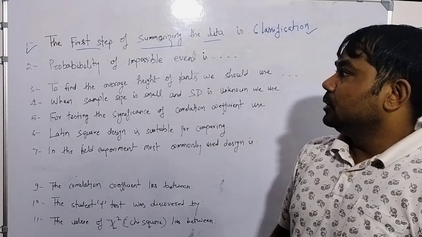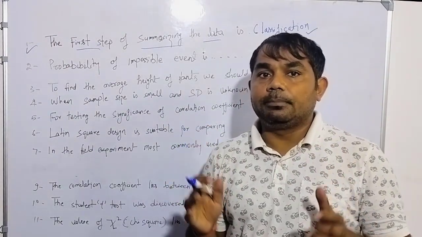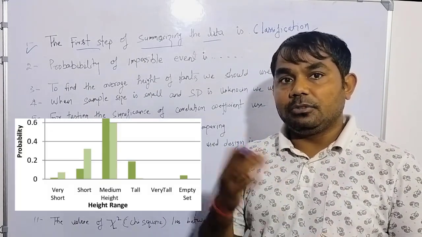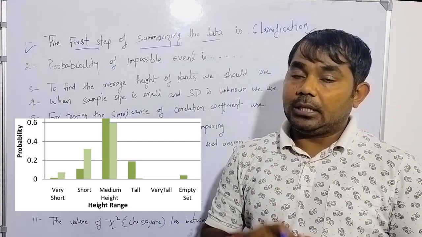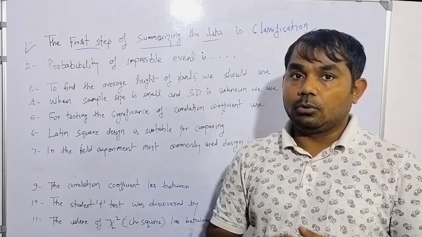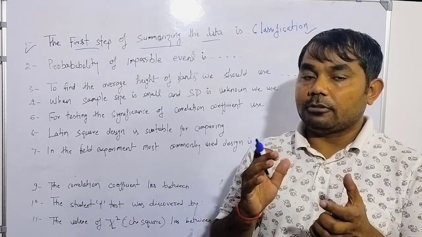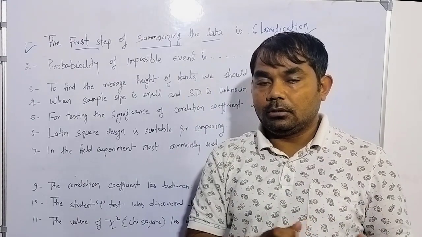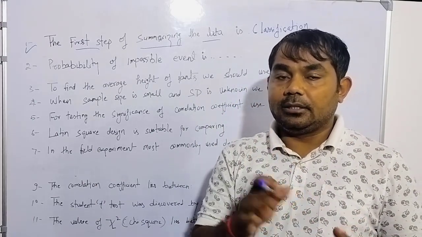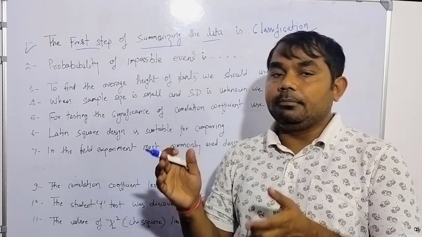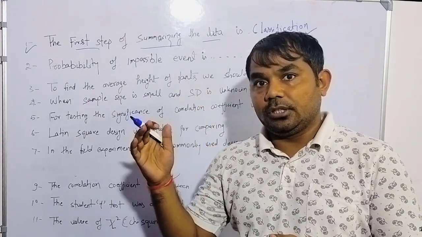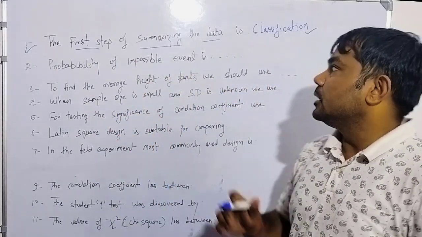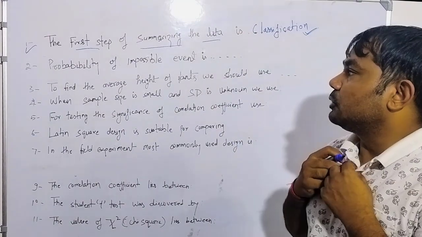Because if it is a mix of the population, you do not know in which group the height lies. Suppose you want to know the height of a plant population; you need to first classify how many plants are 50 centimeters, how many are between 50 and 60, and how many are between 60 and 100. In this way, the first step is classification if you want to summarize your data.